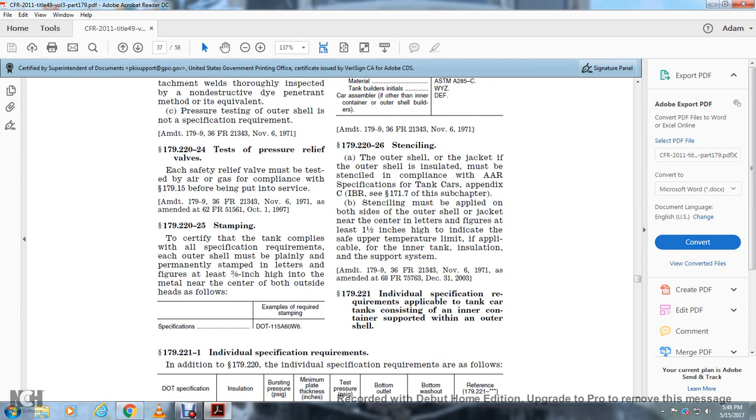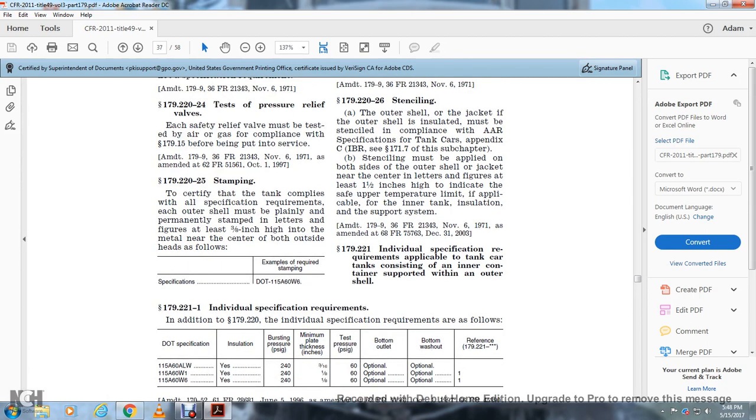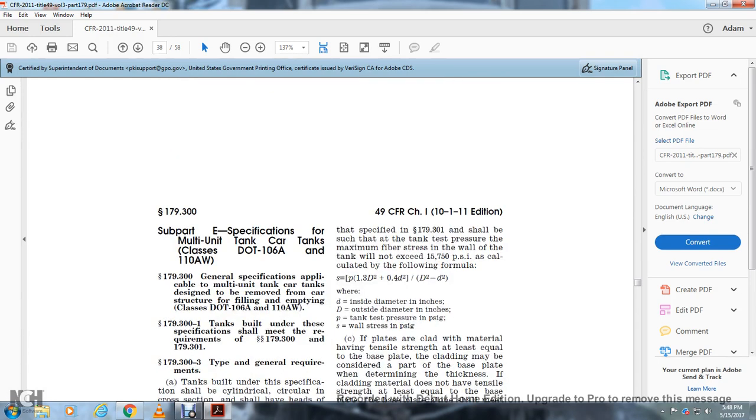179.221, individual specification requirements applicable to tanker cars consisting of an inner container supported within an outer shell. 179.221-1, individual specification requirements in addition to 179.220. The individual specification requirements are as follows. DOT specification, insulation, bursting pressure PSI, minimum plate thickness, test pressure PSI gauge, bottom outlet, bottom washout, and reference number. Subpart E, specifications for multiple unit tanker cars, classes 106A and 110A AW.